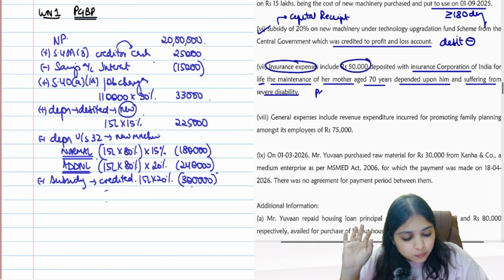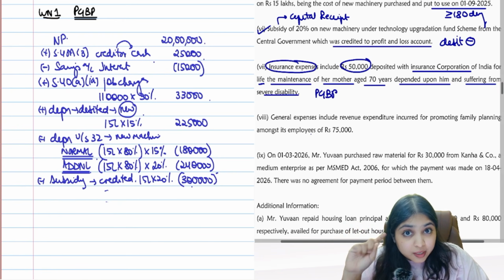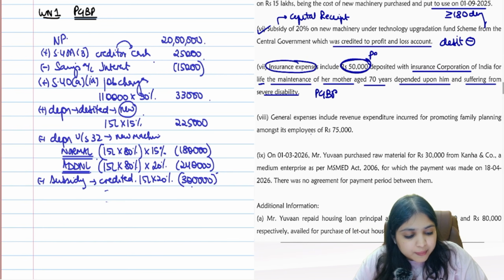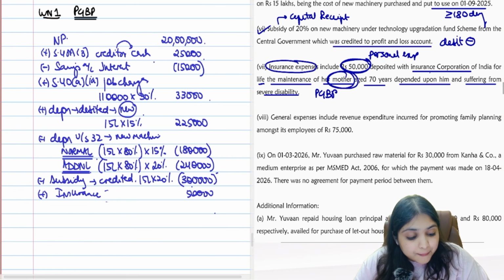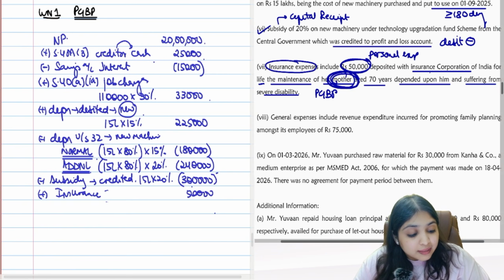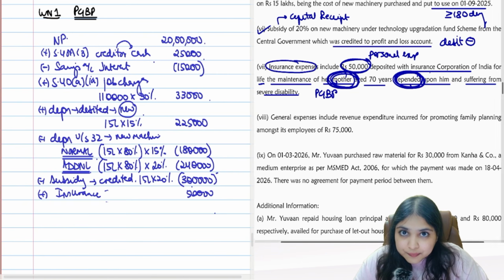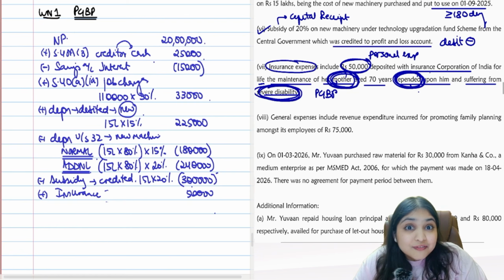Step by step. What should I do in PGBP head? In PGBP, they are saying we have debited insurance expense, which includes 50,000 for mother. So first of all, 50,000 will become personal expense, not relating to business. So you will disallow, you will add it back. Insurance, 50,000, you will add it back. Then, assessee is having mother, relative. That mother is dependent on the assessee. And that mother is suffering from severe disability.